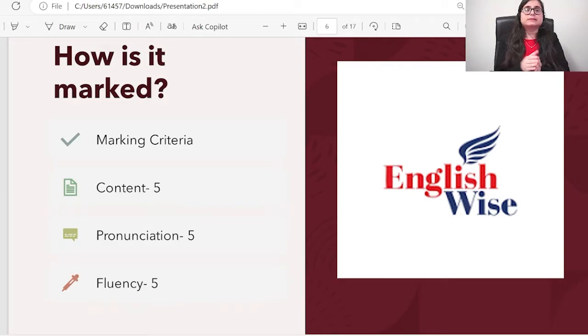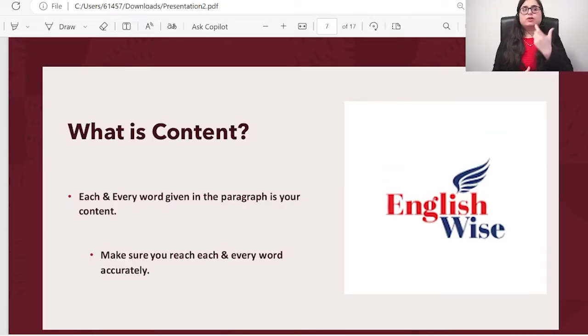So now we are discussing in detail. You might have heard the words content and pronunciation, but I know some of the students might not know the exact meaning of these 3 things and what you are supposed to do in them. I'll be discussing that in detail now. Let's look at the content.